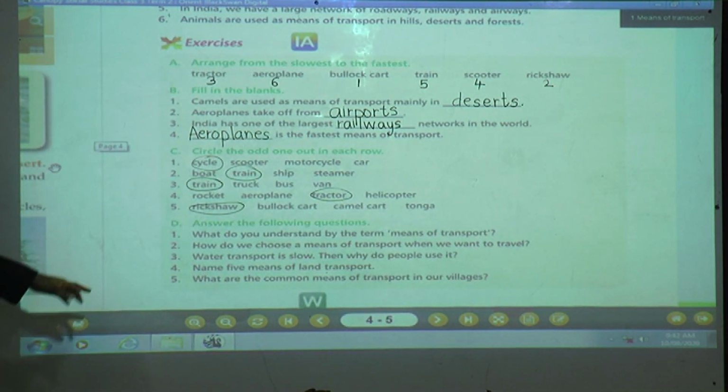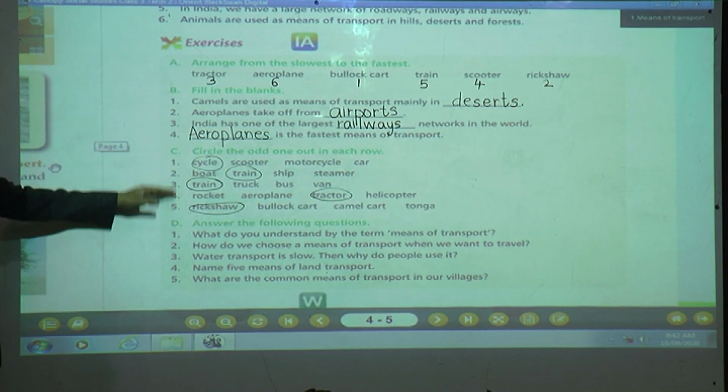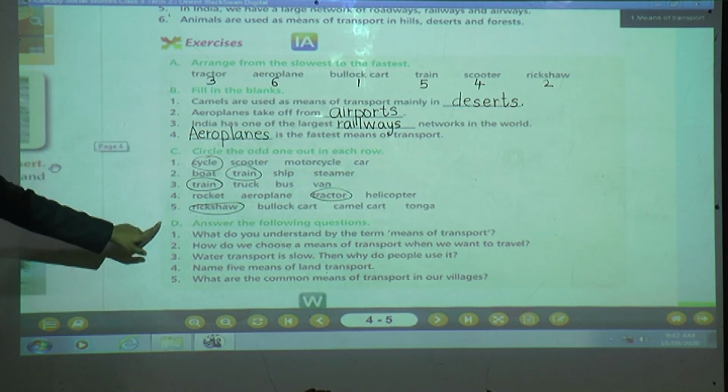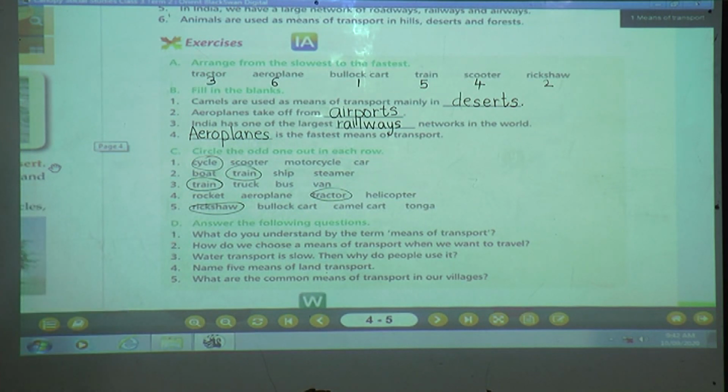Okay children, now next question. Have you solved question number A, B, C? Okay. Number D, we will see, answer the following questions. We will discuss this, but I am going to give the PDF of these notes. You have to write it when I send it on the WhatsApp group. Okay children, now let us discuss question number D.